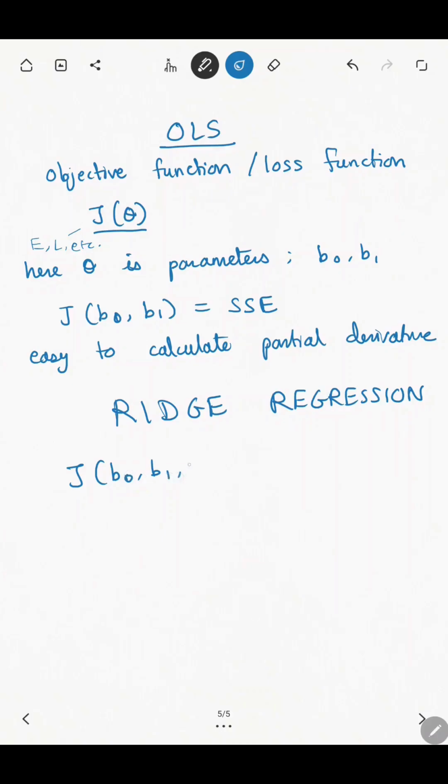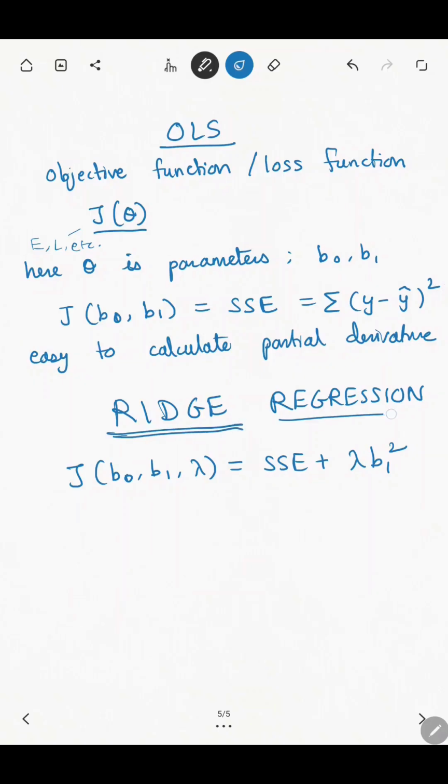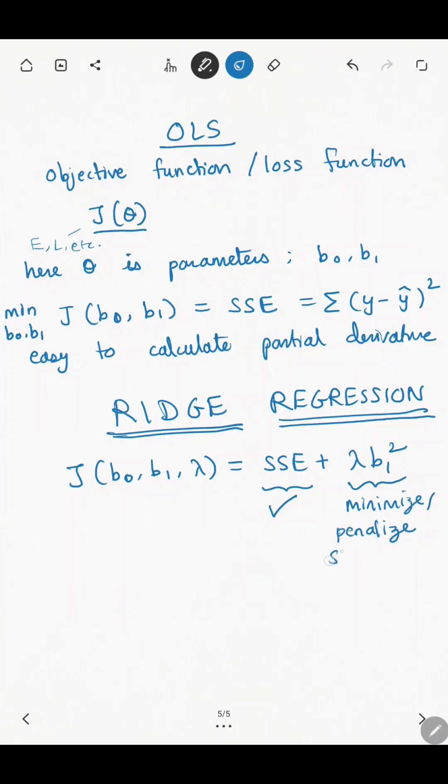Now coming to the main point, that is ridge regression. It adds a penalty parameter lambda and a penalty term lambda B1 squared. What does it penalize? It penalizes only the slope. Does it penalize B0? No, it does not penalize B0. Ridge regression penalizes only the slope. It does not penalize the intercept. The penalty is applied only to the slope, because slope is what majorly drives the change in y based on changes in x, right? So we have to minimize or penalize steep slope.